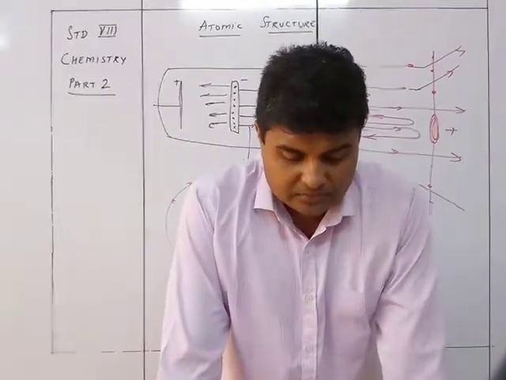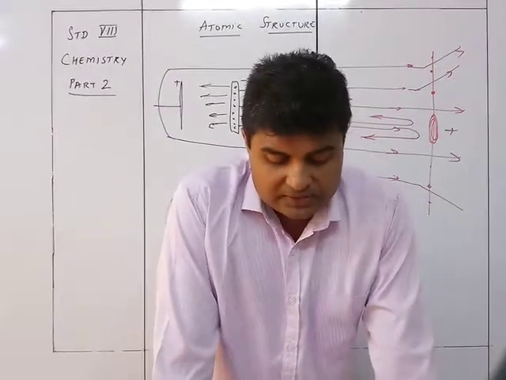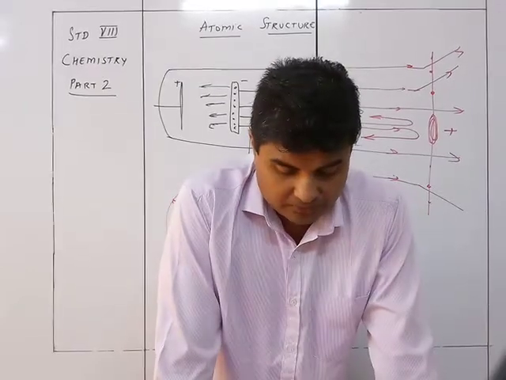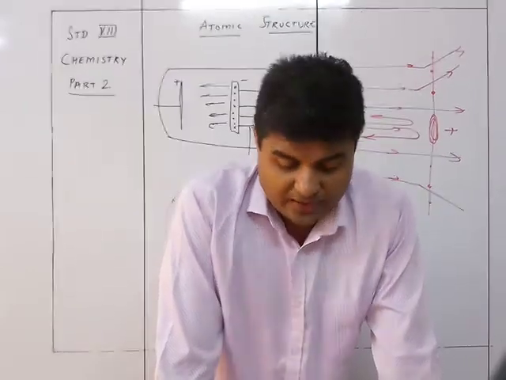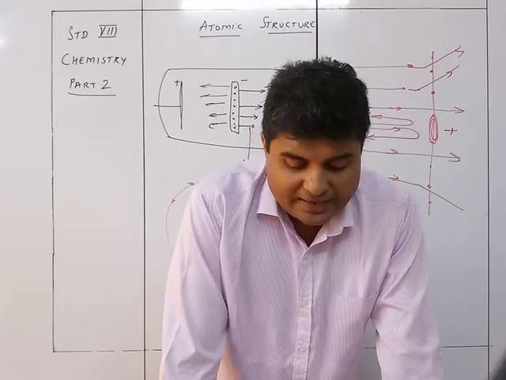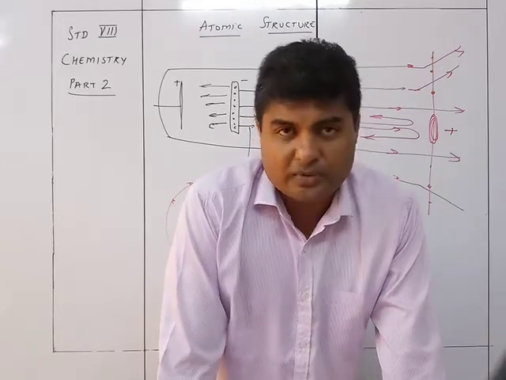James Chadwick in 1932 studied the atomic nucleus, leading to the discovery of neutrons. So the postulates of Chadwick are: since electrons have negligible mass, the atomic mass should be equal to the mass of the protons.